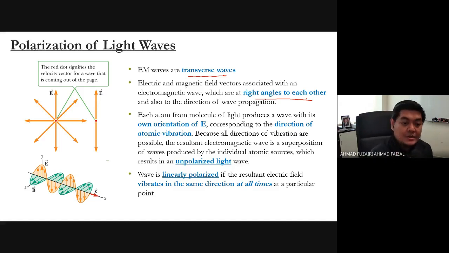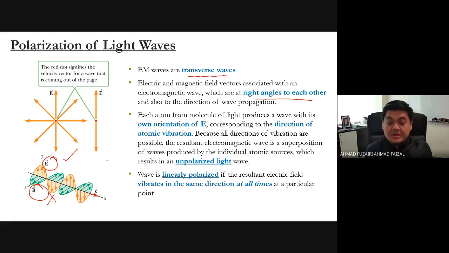That means we only consider the electric field's direction. As you know, the EM wave consists of an electric field and also a magnetic field. But for polarization, we only take the electric field, not the magnetic field. So we don't consider the magnetic field, although it happens to be there.